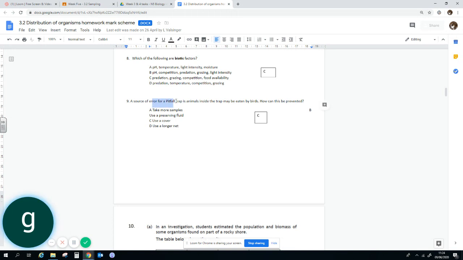A source of error for pitfall traps is animals inside the trap being eaten by birds. How can this be prevented? I would use a lid or cover.